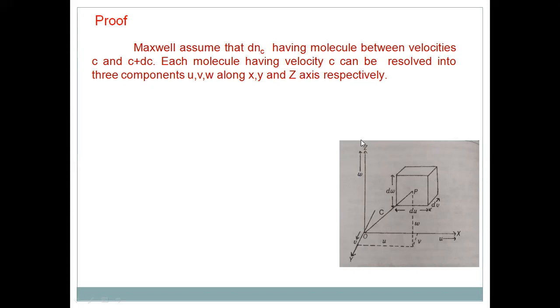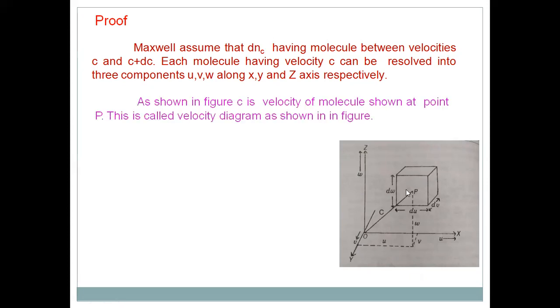Of course, this velocity can be represented by a diagram. This is called the velocity diagram, which represents the velocity of the molecule. In this figure, P is a point, and OP is the velocity of the particle, that is c. Of course, u, v, w are the velocity components.